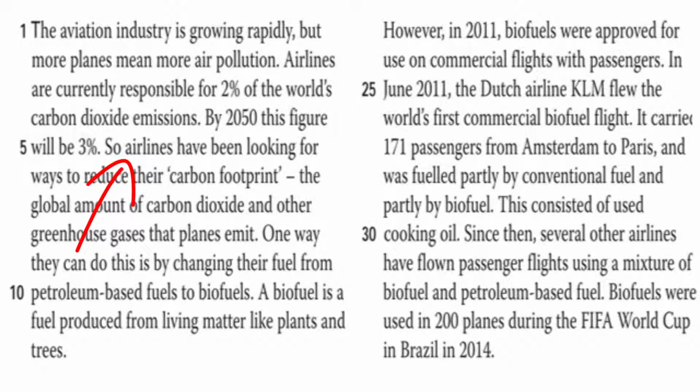So if we start from here, so airlines have been looking for ways to reduce their carbon footprint, the global amount of carbon dioxide and other greenhouse gases that planes emit. One way they can do this by changing their fuel from petroleum-based fuels to biofuels. This pronoun here refers to what? It refers to airlines, right? And this, they can do this. What do they mean by this? To reduce their carbon footprint.